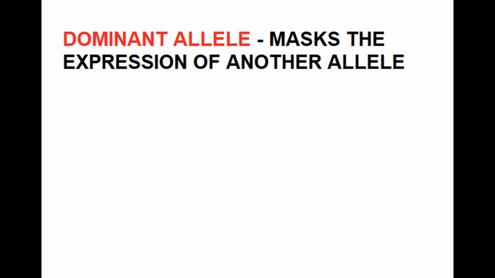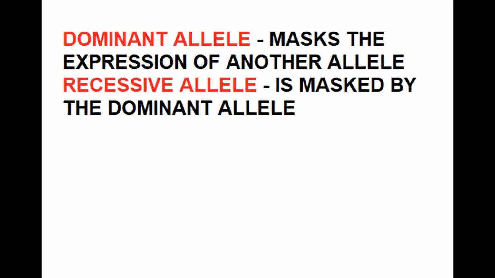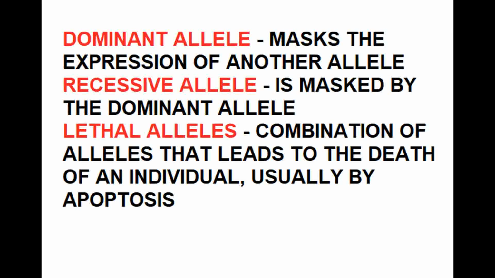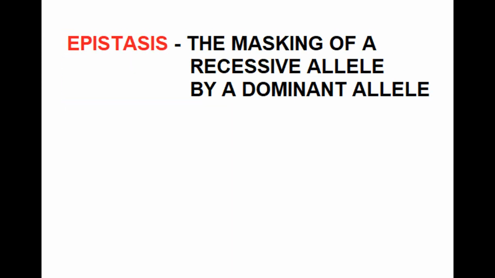A dominant allele is an allele that can mask another allele. The recessive allele is an allele that can be masked by a dominant allele. Lethal alleles are a combination of alleles that lead to the death of an individual, usually via apoptosis. This means the individual is not born and it affects the genotypic and phenotypic ratios.